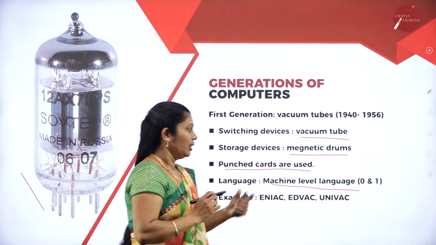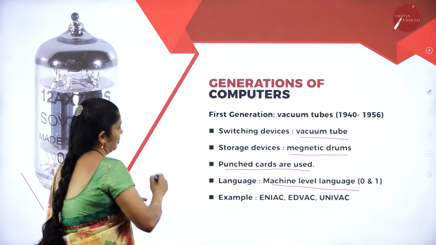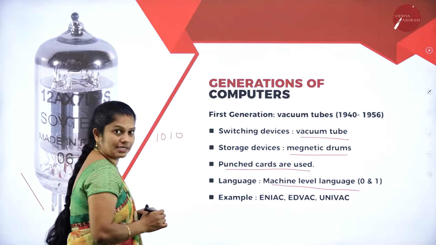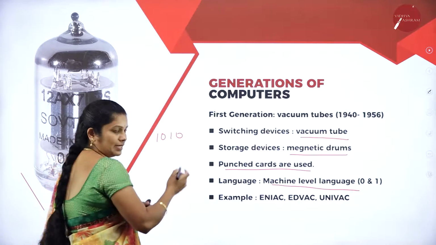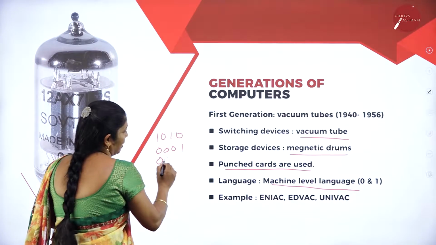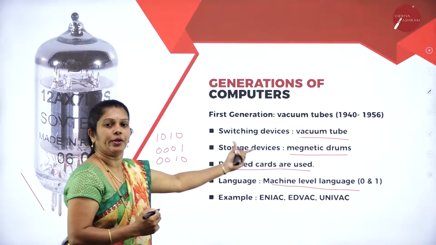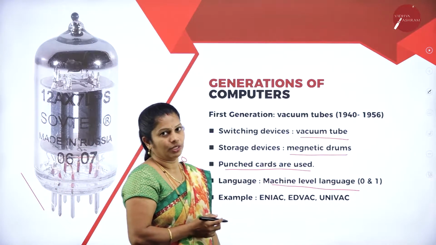For example, if I want to mention 10 or A, then 1010 represents A. If I want to represent 1, 0001. If I want to represent 2, 0010. Like that, all the instructions must be given in binary language only.